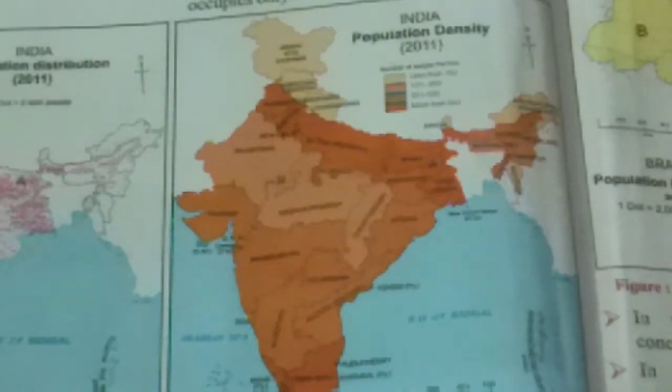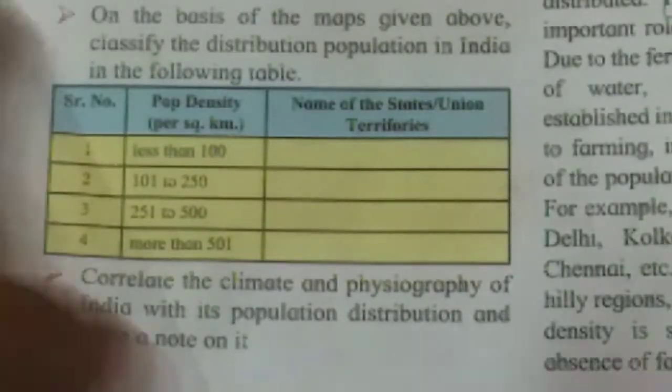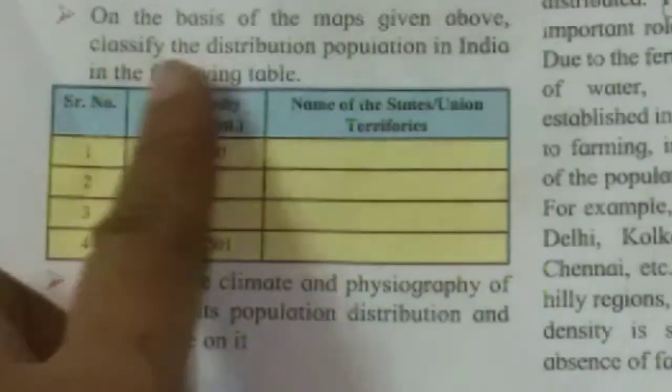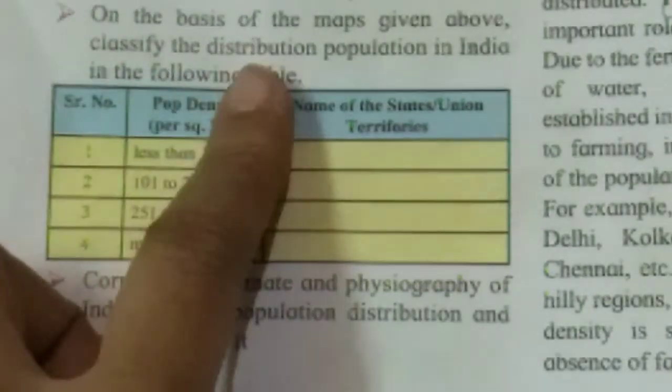On the basis of the maps given above, classify the distribution of population in India in the following table. I have shown you the two maps, and from them you have to classify the distribution.